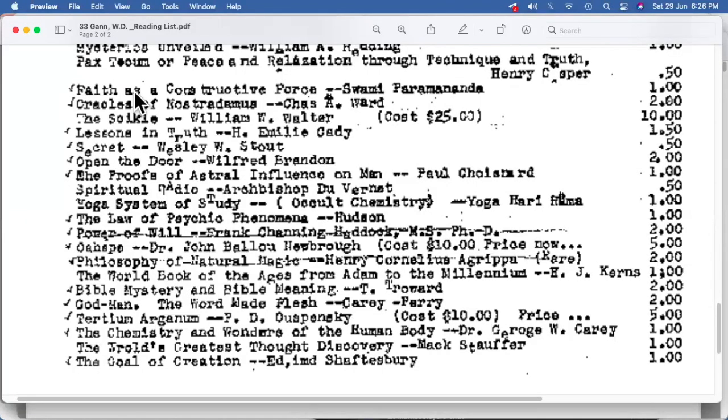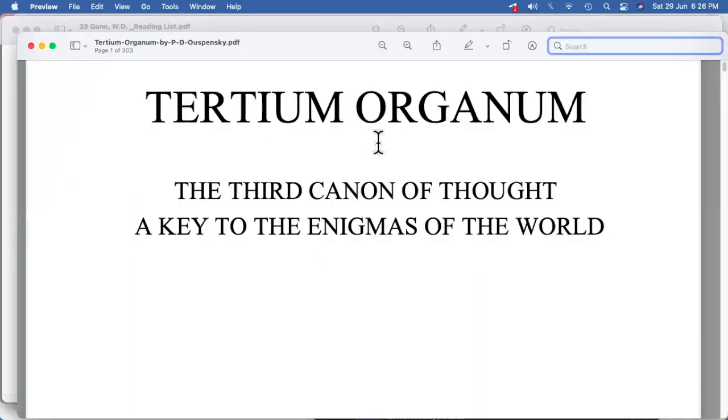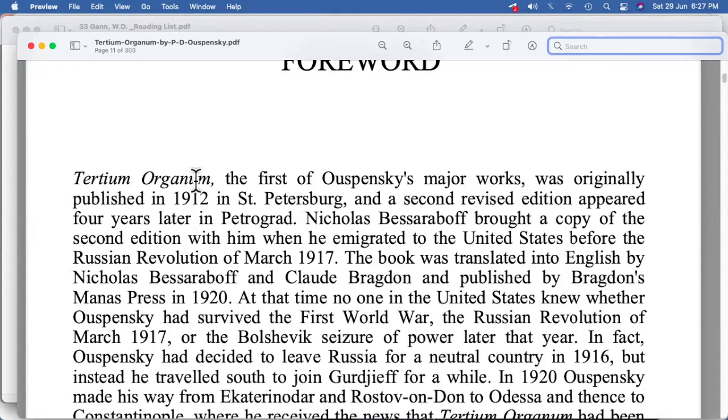Now, there is one more interesting book that we should be reading about. It is by an author, Ouspensky. The name of the book is Tertium Organum. This is the book, Tertium Organum. Tertium Organum is written by Ouspensky. This was originally published in 1912.